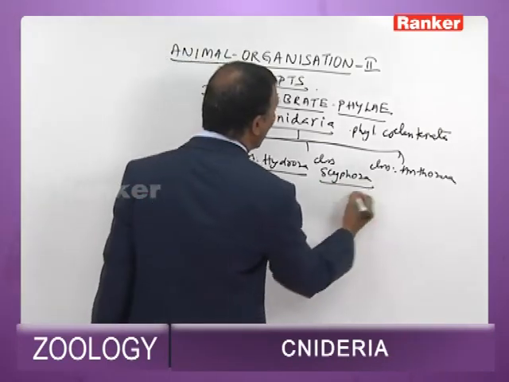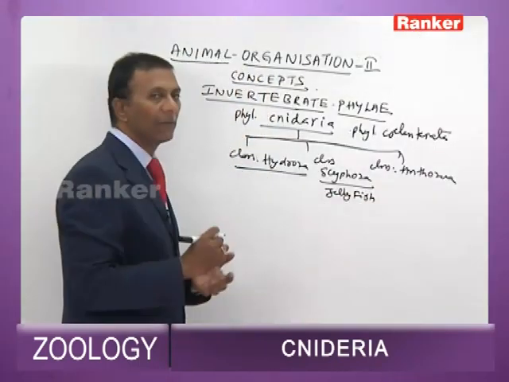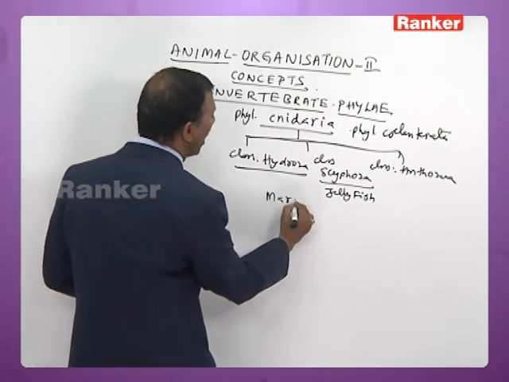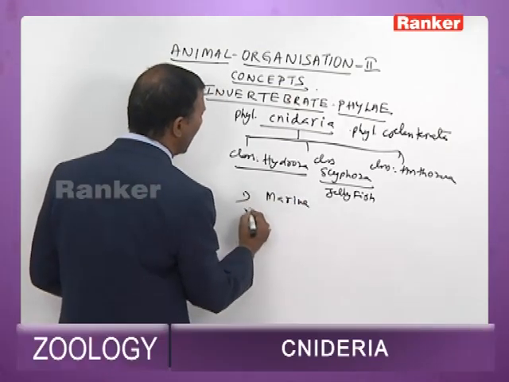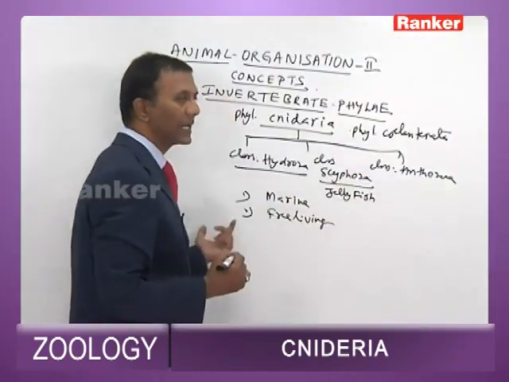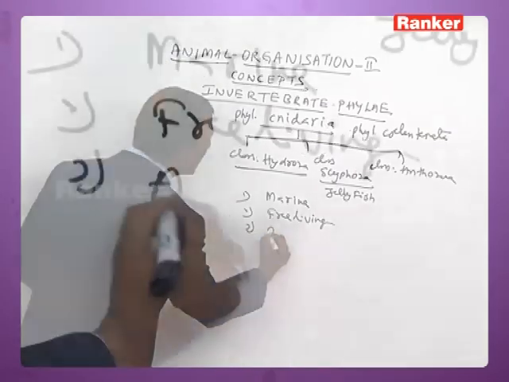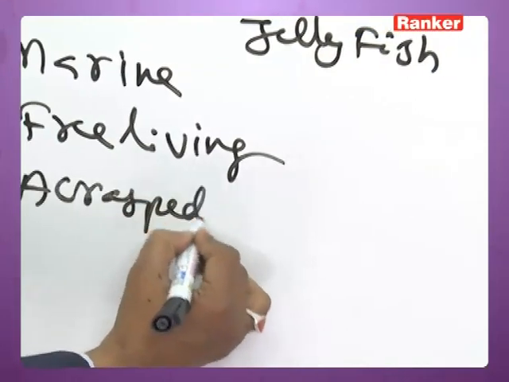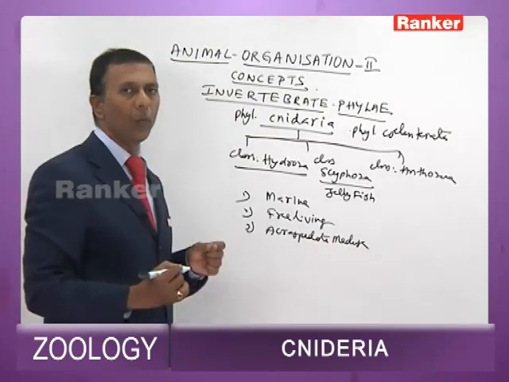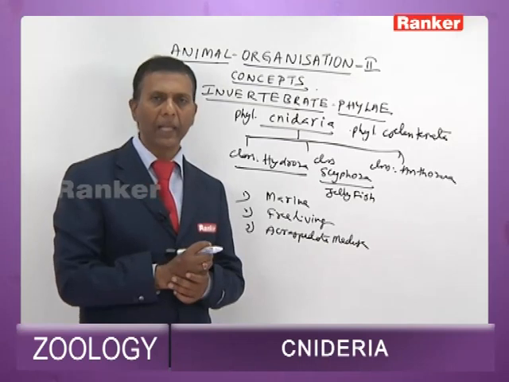Now in Scyphozoa, Scyphozoans are commonly called jellyfish. All Scyphozoans are marine and they are free living forms. None of them is sedentary. And they have got the acraspedote type of medusa, because in the medusa, the velum is replaced by a rudimentary fold called velarium.